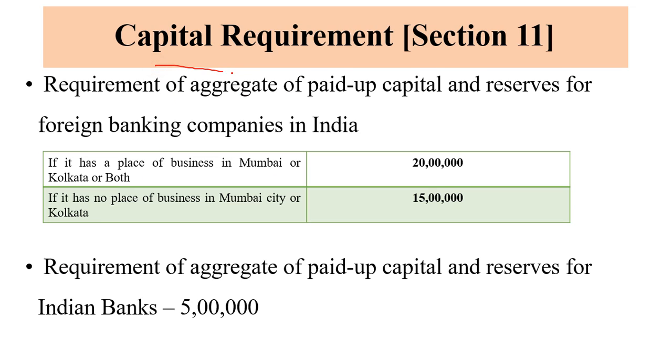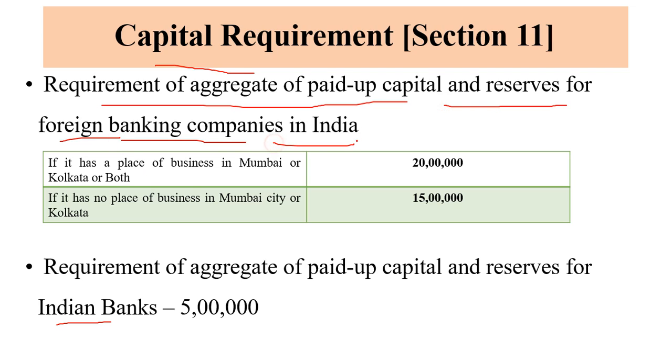Section 11 is about capital requirement. Section 11 of this act lays down the minimum capital requirement which the banking company should keep. The banks are classified into two types, foreign banks and Indian banks. Indian banks, you can say, are domestic banks. First, the requirement of aggregate paid up capital and reserve for foreign banking companies in India.